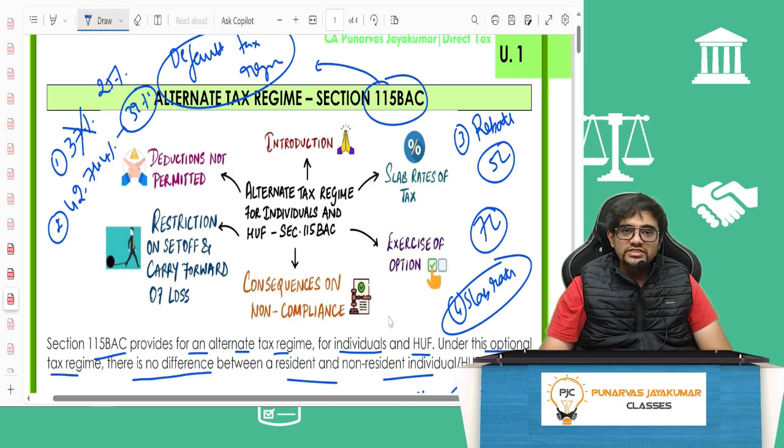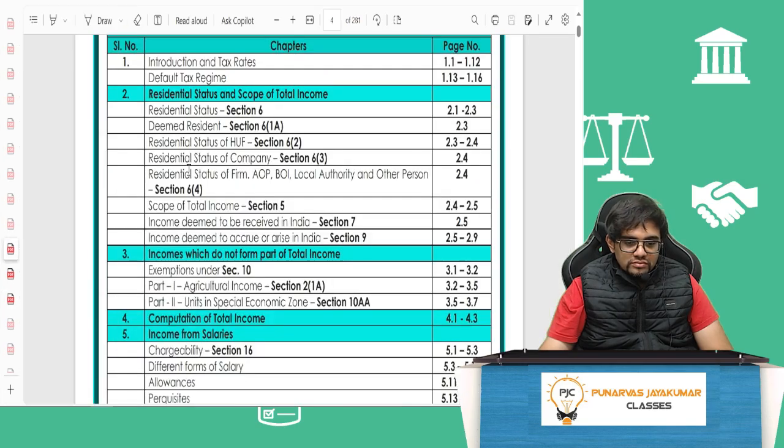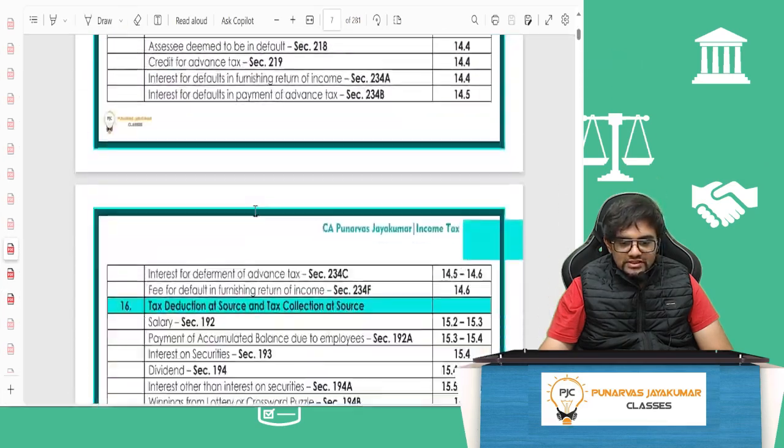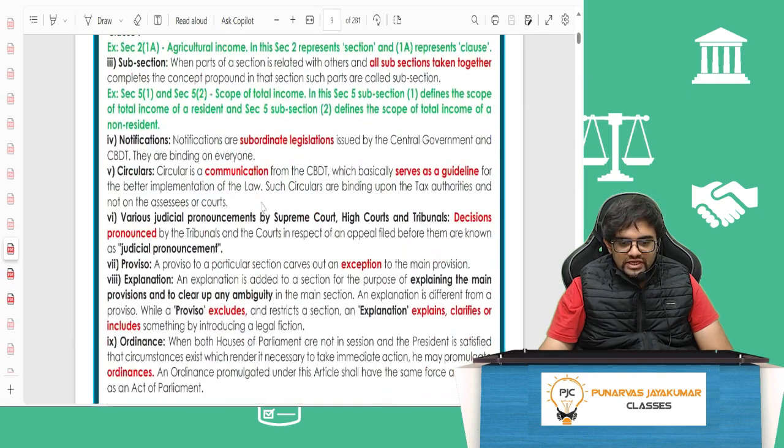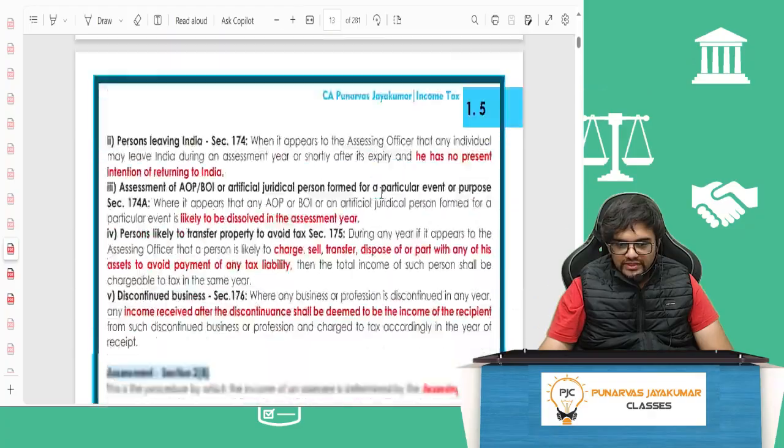Everybody got these changes? First change, 37% is shifted to 25% only in the new regime. Second one, 42.744% has become 39% obviously because of that. Then rebate 5 lakh has been increased to 7 lakh only in the new regime. Next, slab rate. Slab rate has changed. What is the slab rate now? So now you can copy this, guys. What is the new slab rate, my dear buddies? New slab rate.